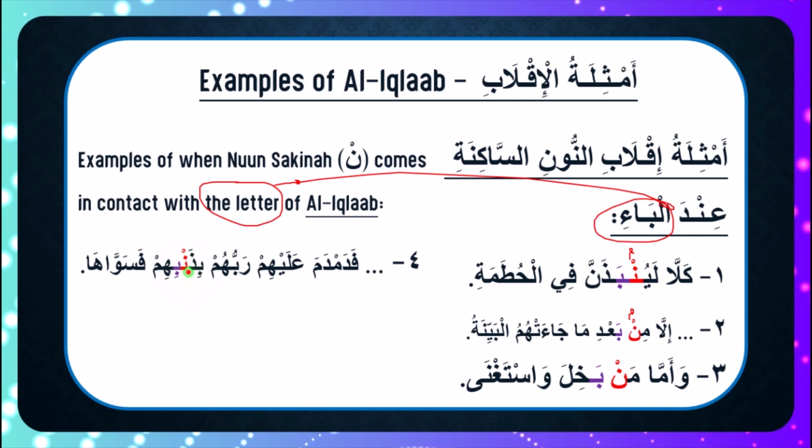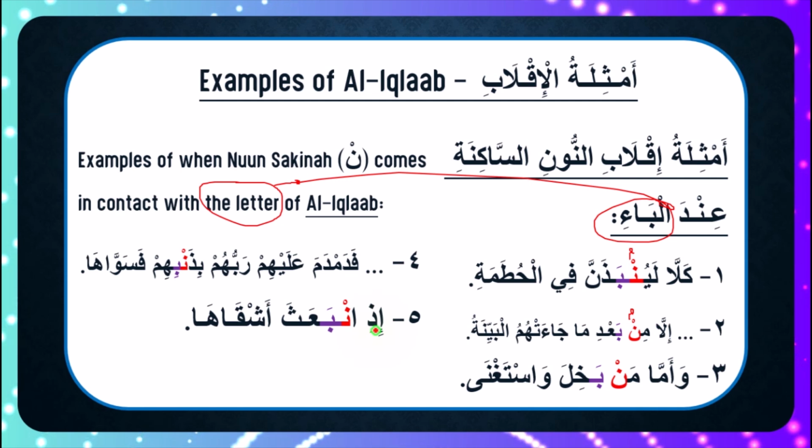So like that. The Nuun Saakinah, of course, as we can see, is coming in contact with letter ba, and for that reason, we have to observe what's called al-iqlab in those 3 steps we've mentioned. And when you do this often, those 3 steps happen automatically. Next example is إِذِ انبَعَثَ أَشْقَاهَا.